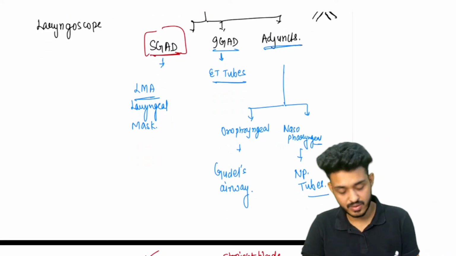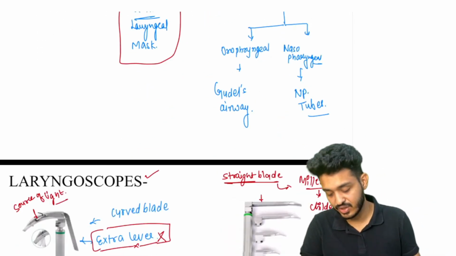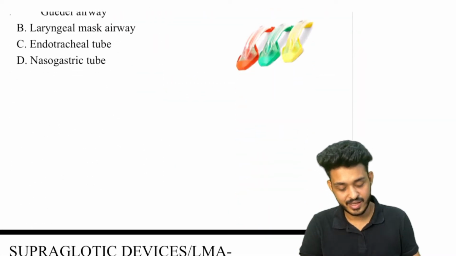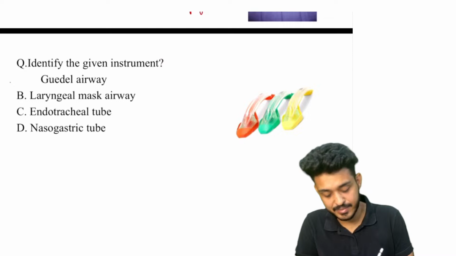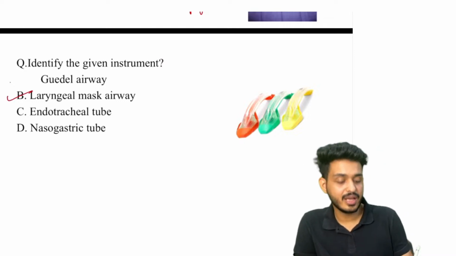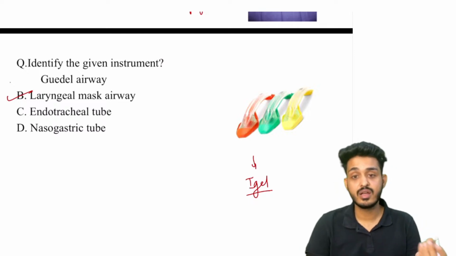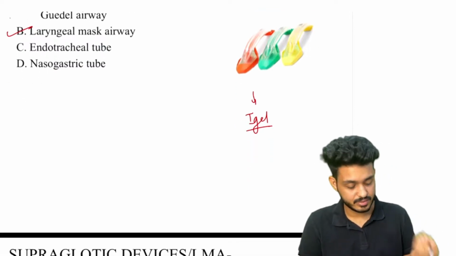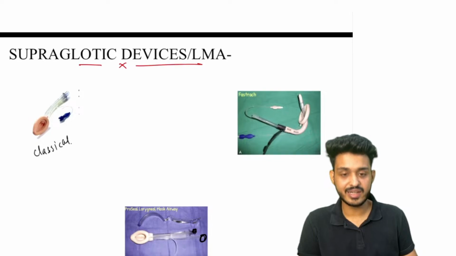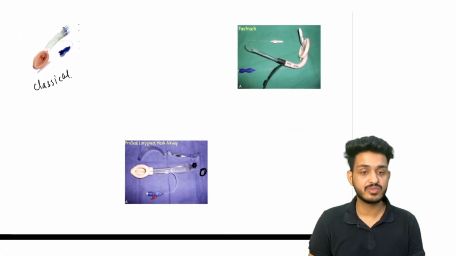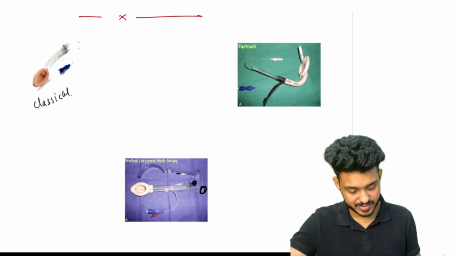So first thing that we are going to study is your LMA. Yes, this is LMA. This is a laryngeal mask airway. And which type? That is your I-gel. Sir, how do you know this is I-gel? Okay, don't worry, I will be telling you how to identify I-gel, which one is Supreme, which one is Pro-Seal, which one is what, right? So please try to be with me. I will be telling you.